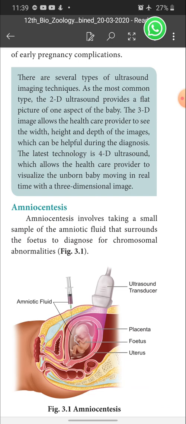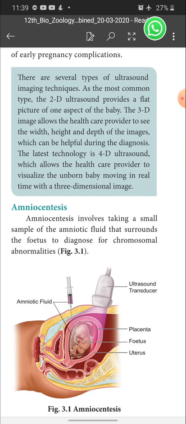With those cells we do karyotyping, and if we see any chromosomal abnormalities, any deletions or additions, or any gene malfunctioning, we can find everything. So with that we can find out the genetic disorders of that fetus.